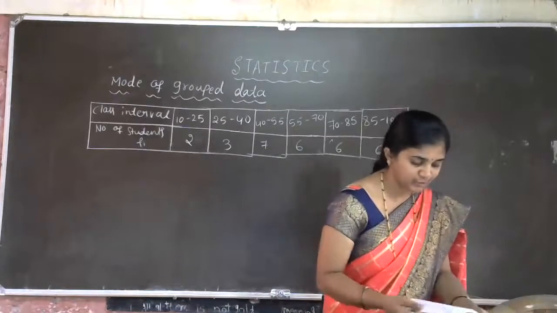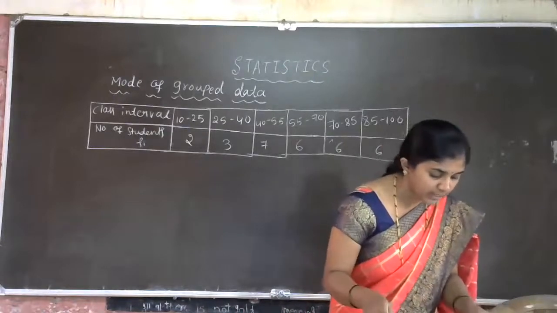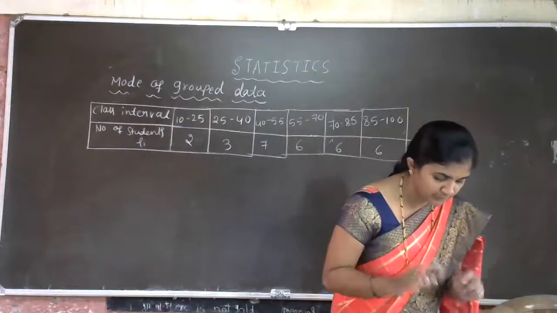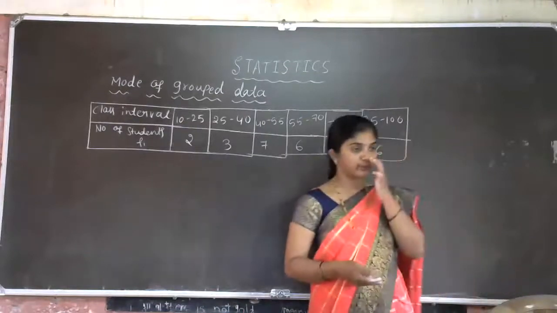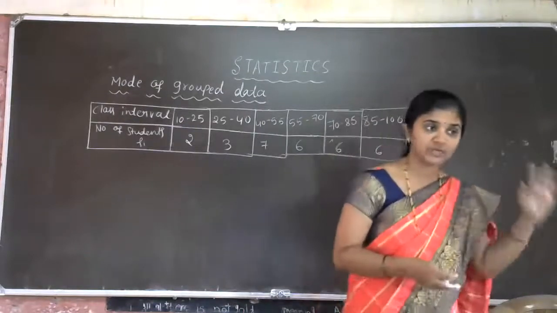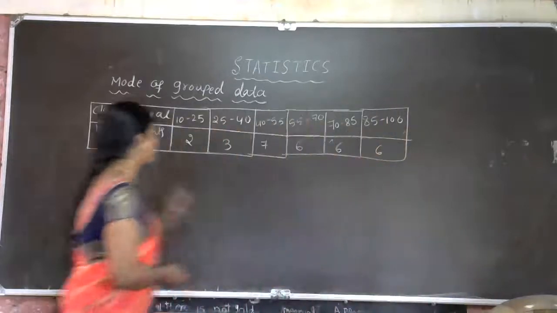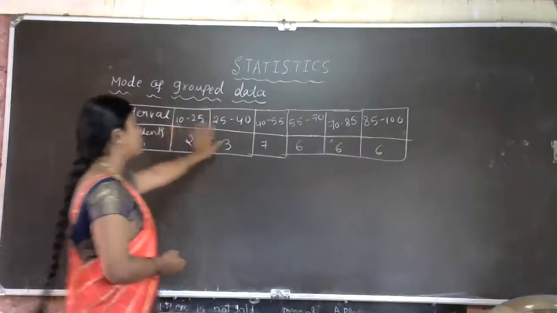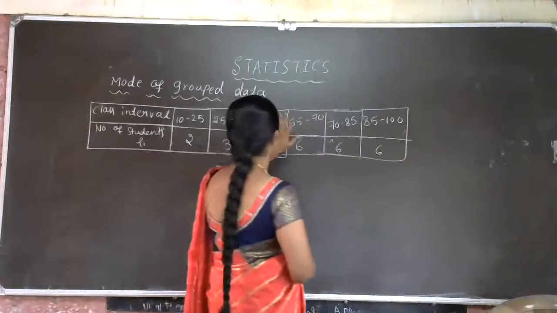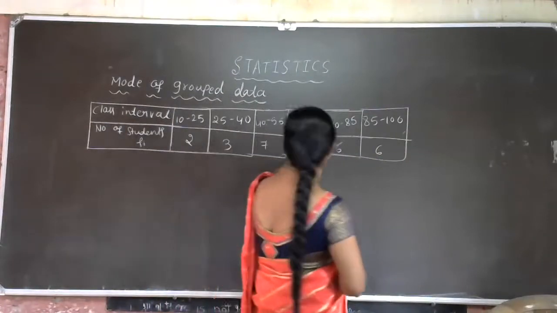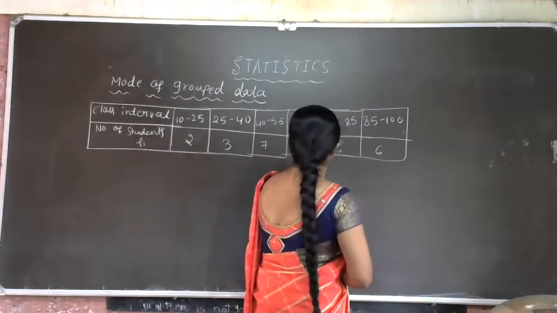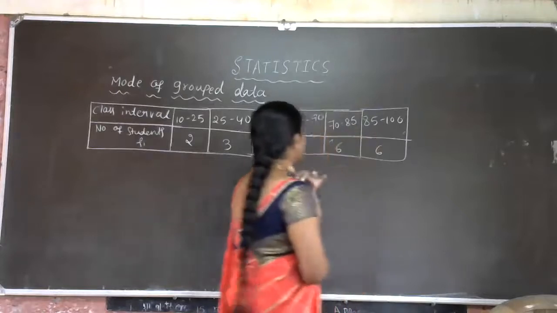So find the mode of this data. We have the class intervals 10 to 25, 25 to 40, 40 to 55, 55 to 70, 70 to 85, 85 to 100.